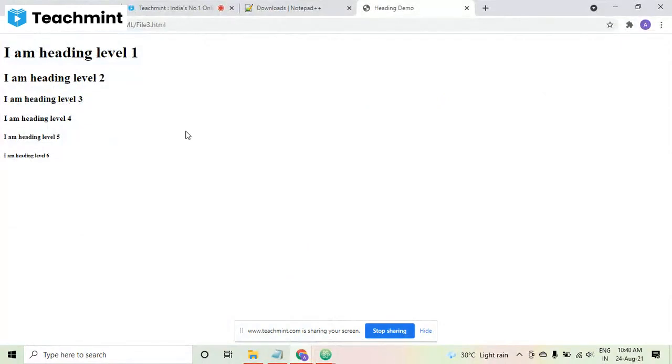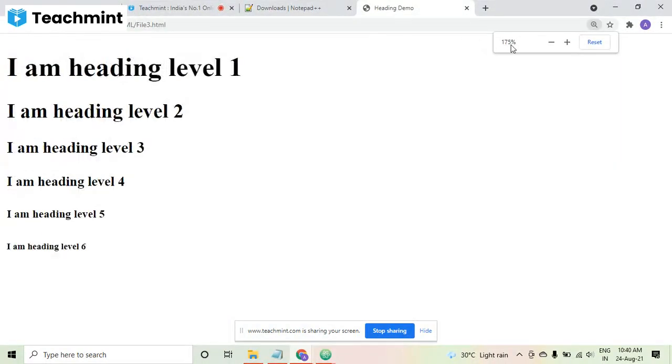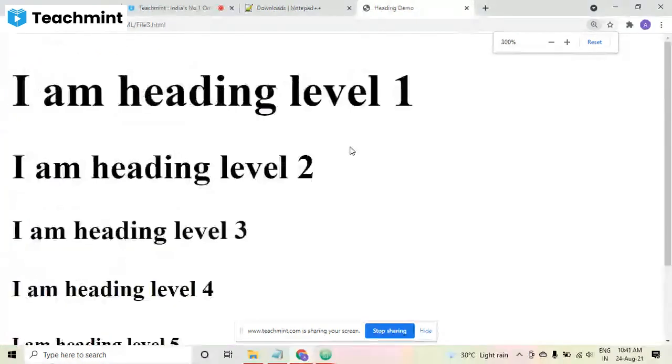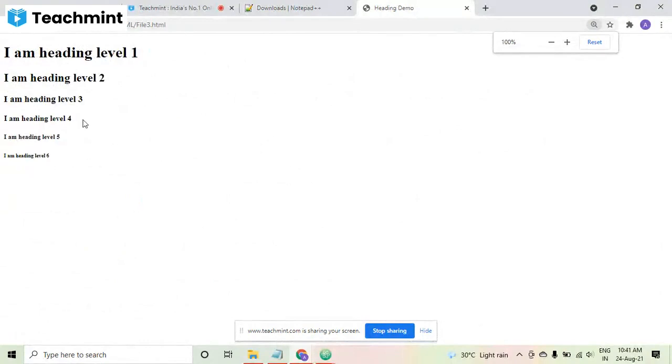You can zoom the browser by pressing Control plus. So I'm just pressing Control plus. You can see here it is 175%. So it is zooming in. Your content is not changing. So this is 100%, that is the normal size of the browser zoom level. Okay, so this is the heading labels.